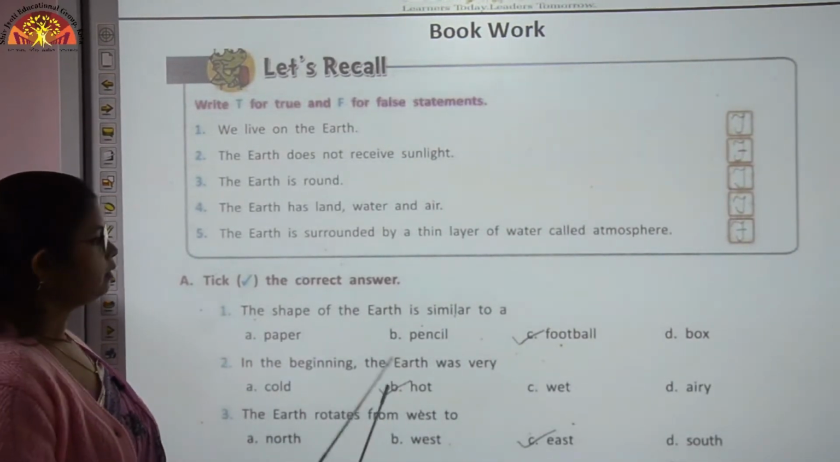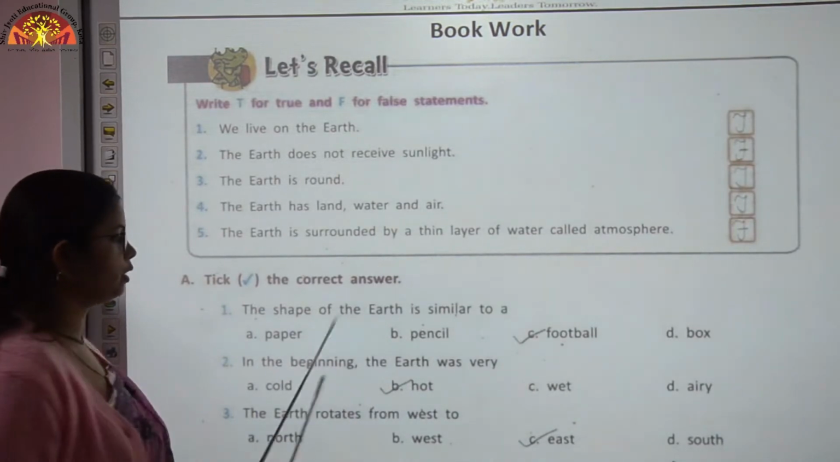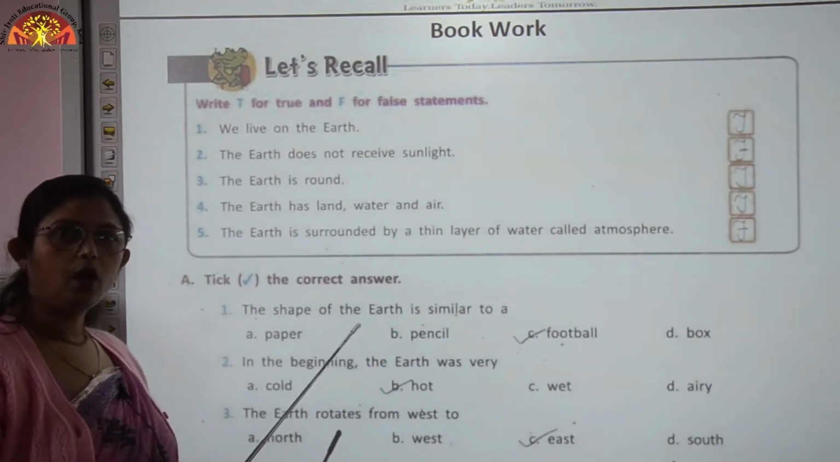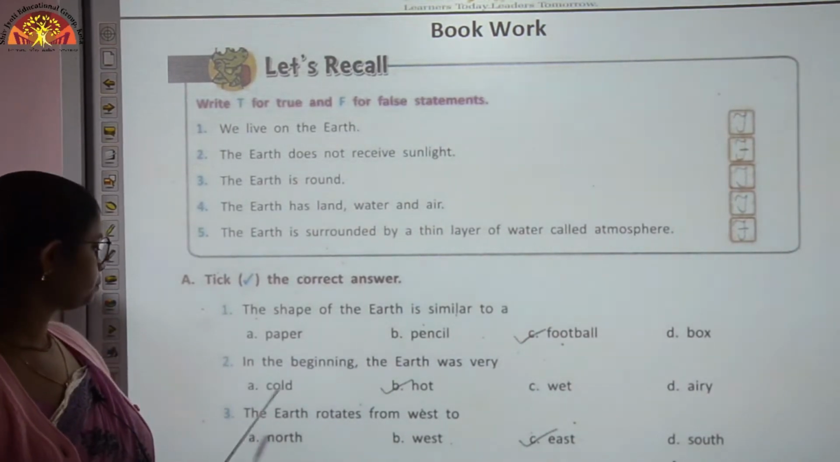In the beginning, the earth was very cold, hot, wet or airy. So children, in the beginning the earth was very hot. Later on it became cool.